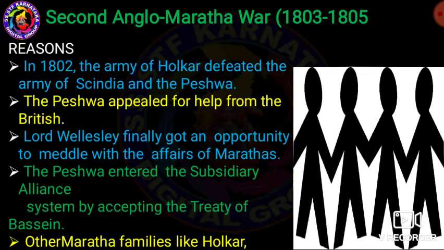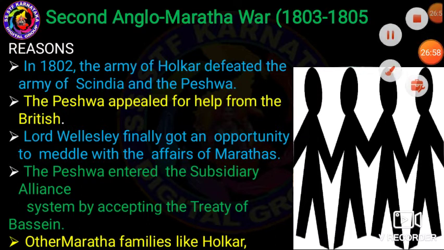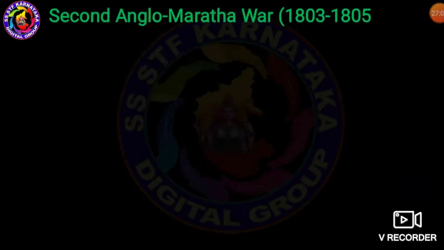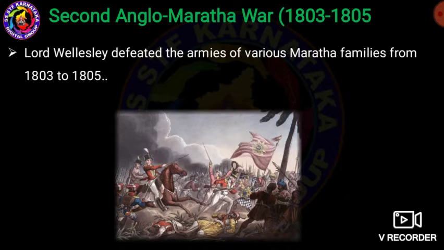Then the other Maratha families, like Holkar, Gwalior and Bhonsle, formed an alliance opposing this treaty. My dear students, once again I repeat, what is the main reason? Holkar Yashwantrao attacked the Scindia family, Daulat Rao, as well as the Peshwa Balaji Rao.